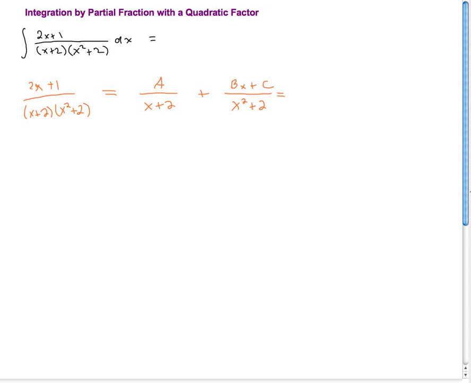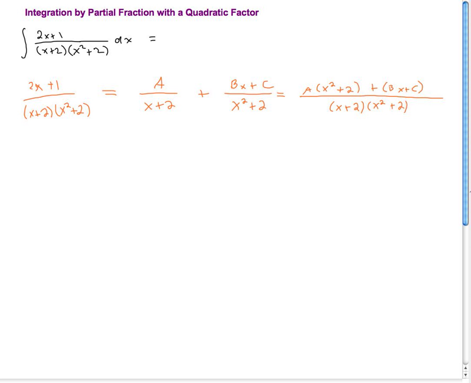So let's add these. Of course, the common denominator is exactly that denominator that we started with. And in the numerator, I'm going to get a times x squared plus 2 plus bx plus c times x plus 2.